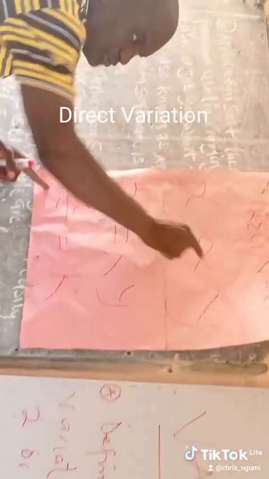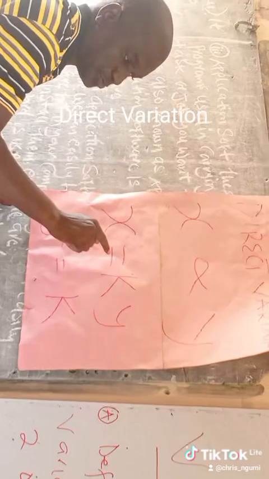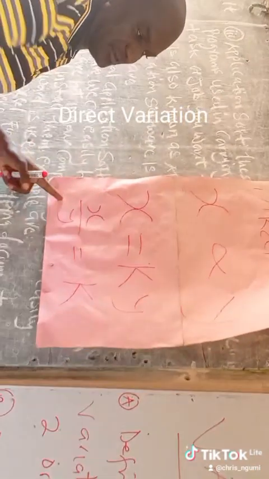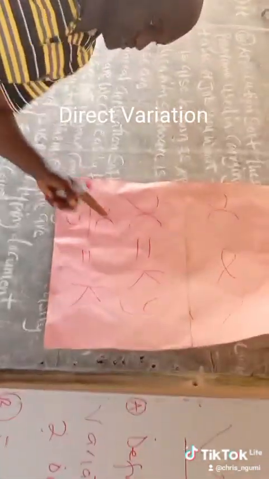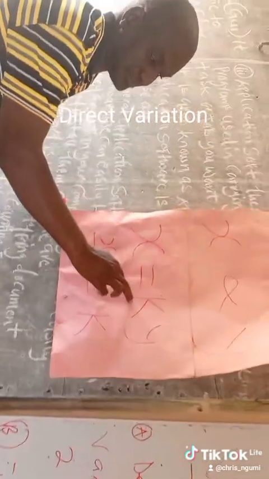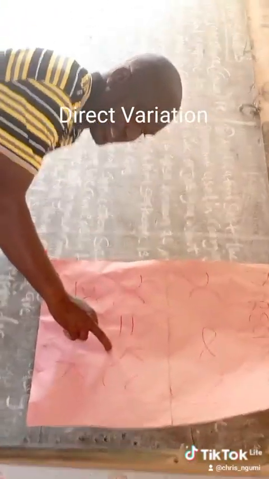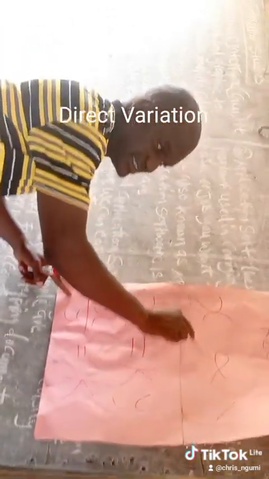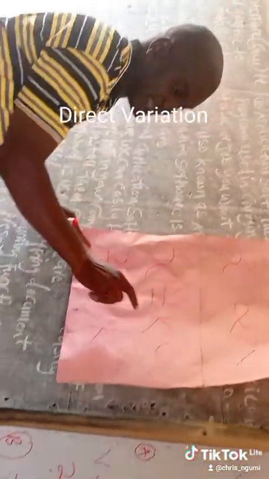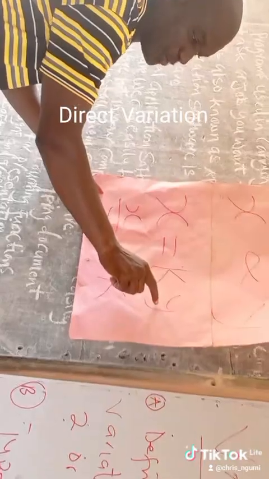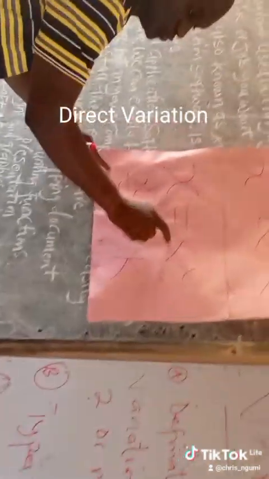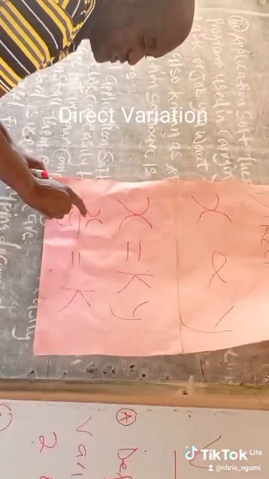When you remove this one, you put X equals K. So you have X is equal to KY. This is a direct variation. And when you divide both sides by Y, you can find K. K will give you X all over Y.